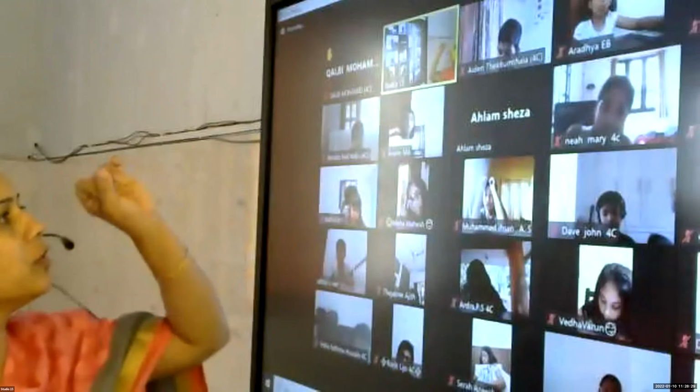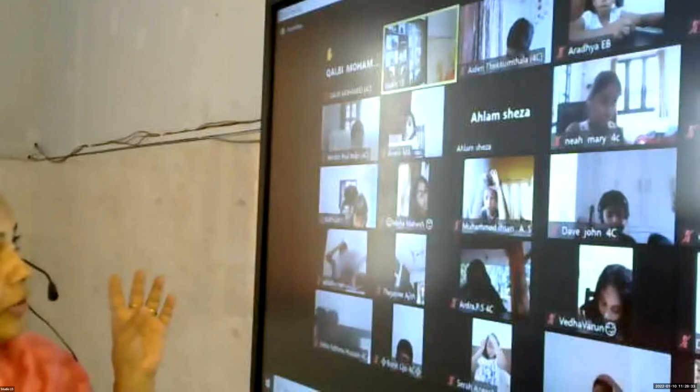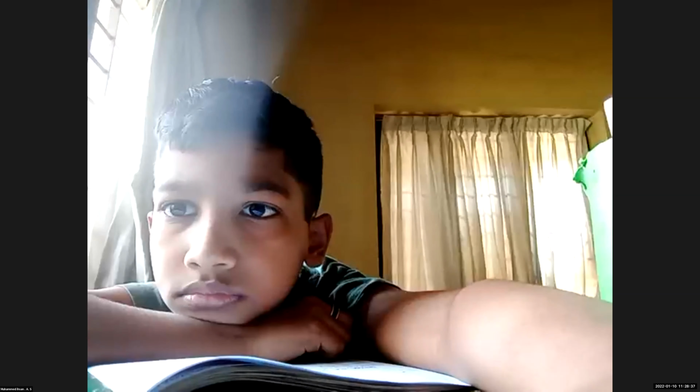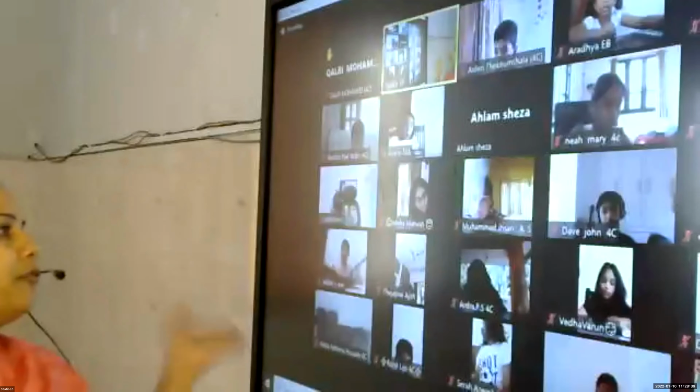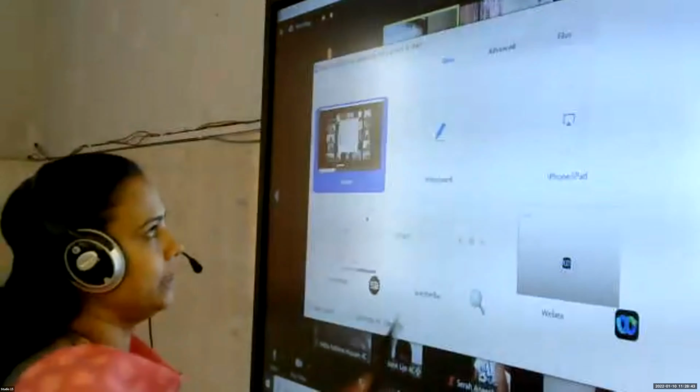Why, children? Because there is only one number in the numerator. In the denominator, we have 100, so we should have 2 decimal places. If you have only 1 digit, we have to put a 0 to the front of the number, to the left side. Okay. So we have done question number 13, A and B.